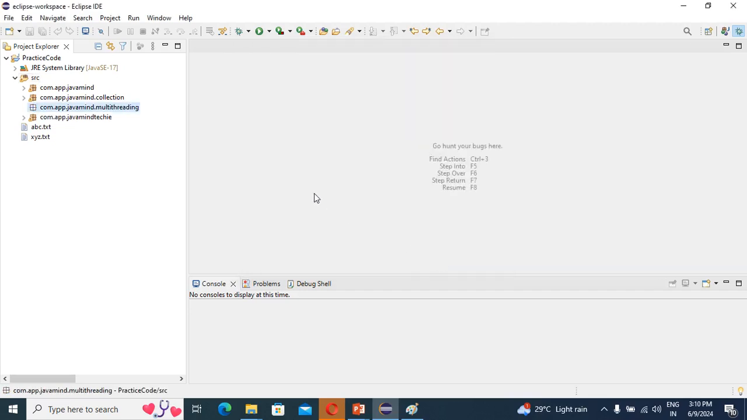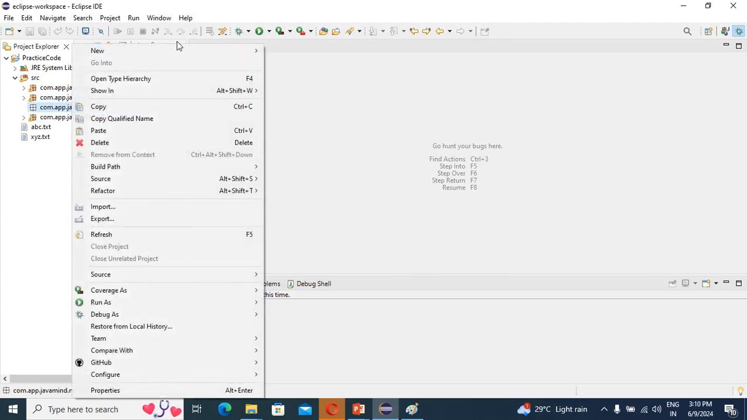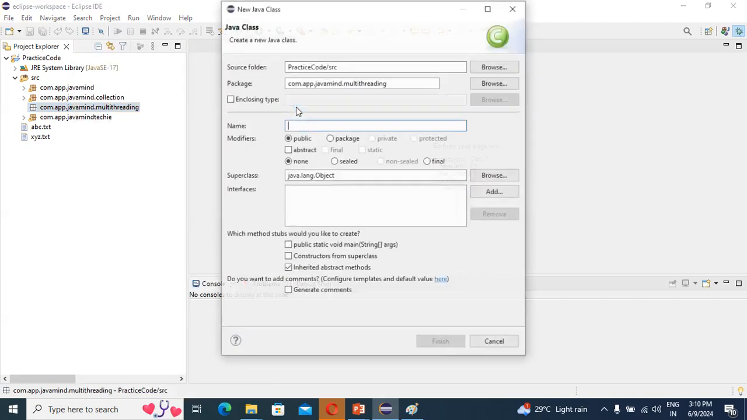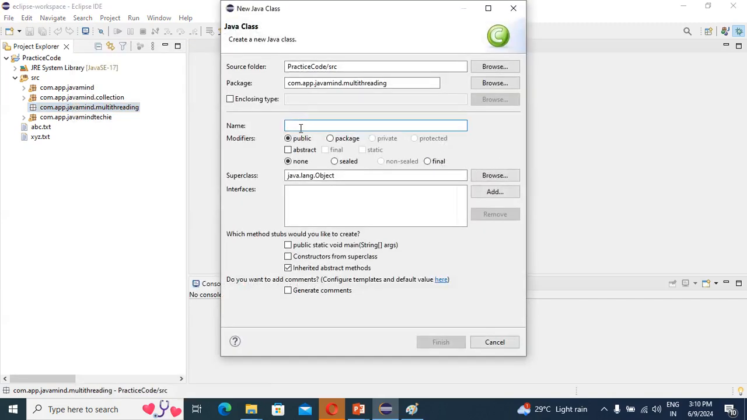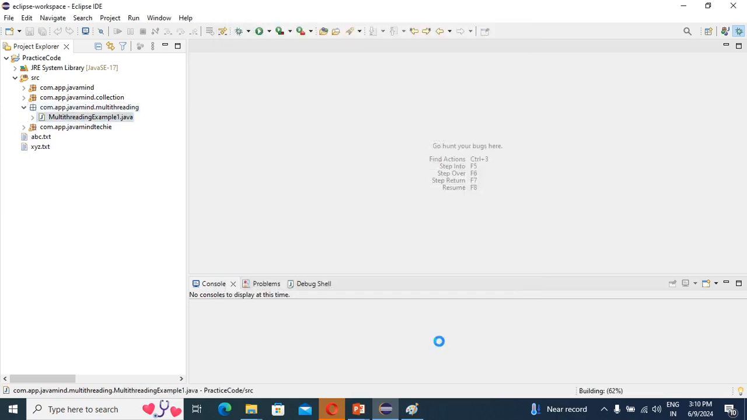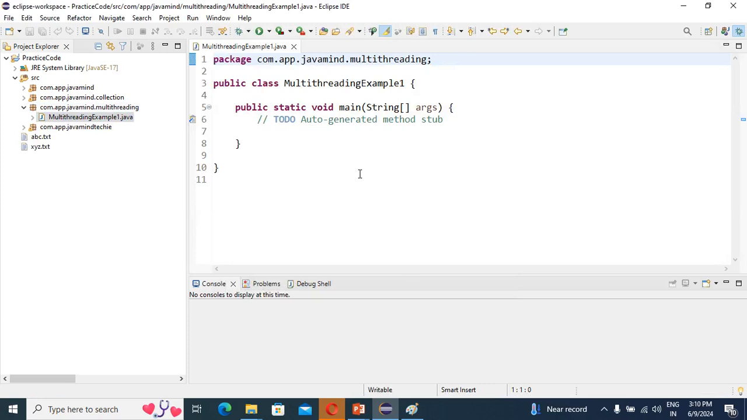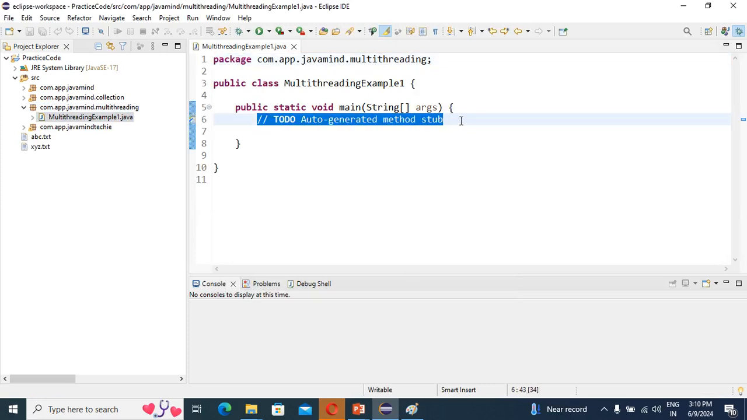In this package, guys, I'm going to start the first application, so I'm going to create one class. The class name is MultiThreadingExampleFirst. This is our first example in multi-threading. Create main method, finish. So with that, we have created one class. The class name is MultiThreadingExampleFirst.